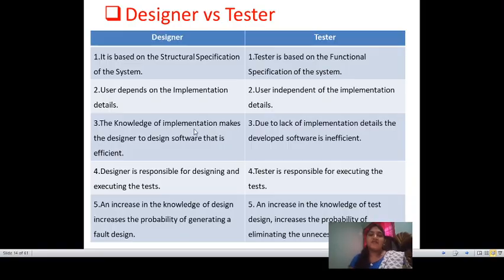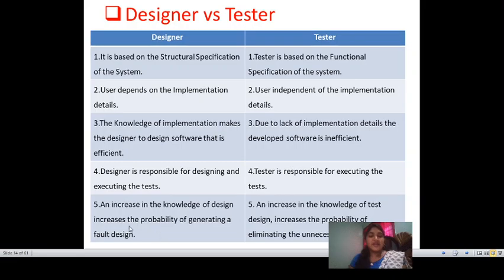So the designer automatically has so much knowledge about the implementation. In the tester, there is a lack of implementation details. So that's why development will not be done in the tester phase. Next, the designer is responsible for designing and executing the test. The tester is only responsible for executing the test.